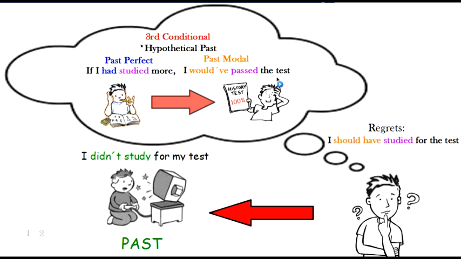I would have passed the test. And for our result, we use the past modal, right? My past modal and the past participle. So remember, past modals we can use for regrets, like this. I should have studied for the test. But we can also use them in a past hypothetical. And our past hypothetical starts with the past perfect. If I had studied more, I would have passed the test.